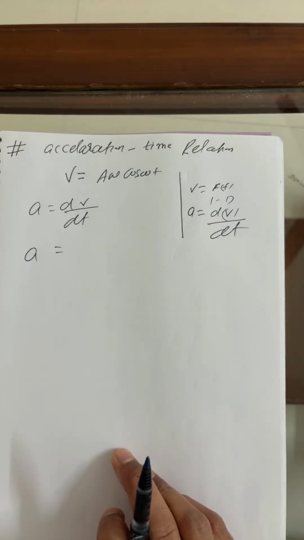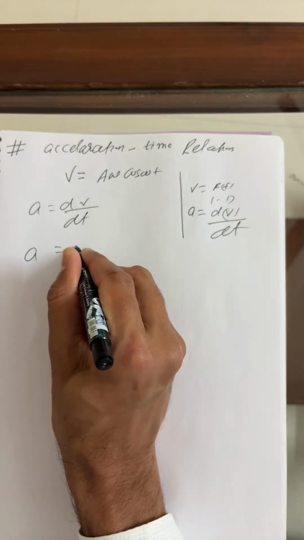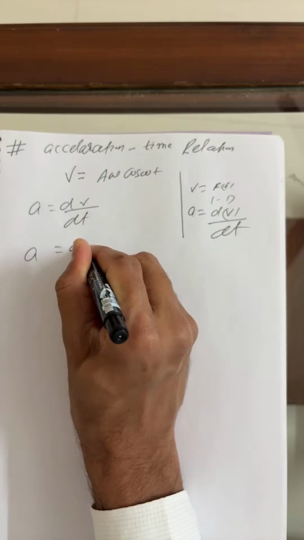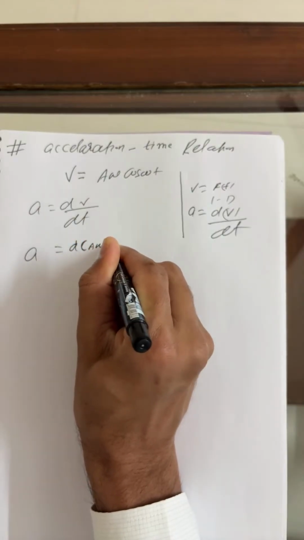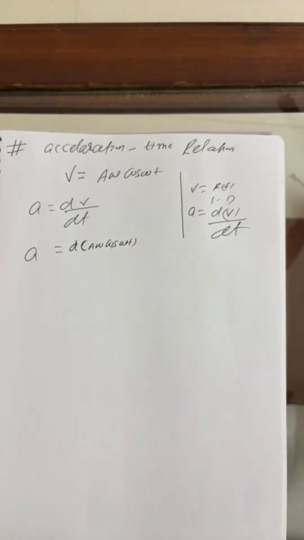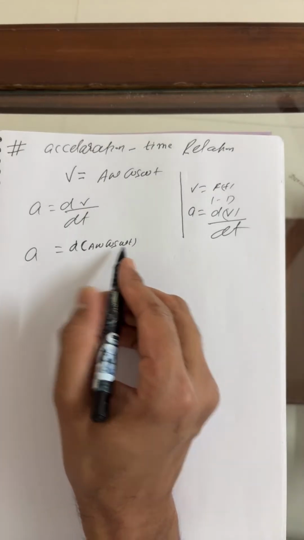I hope all of you have taken the screenshot. Now I can see dv by dt, and V we already got. This is A omega cos omega t. So this is d of A omega cos omega t.